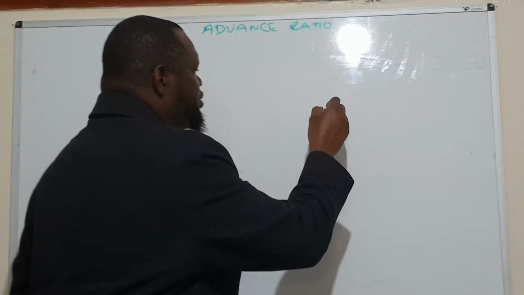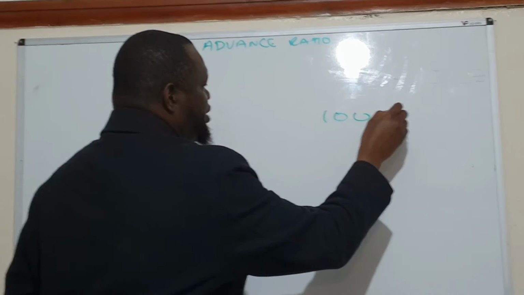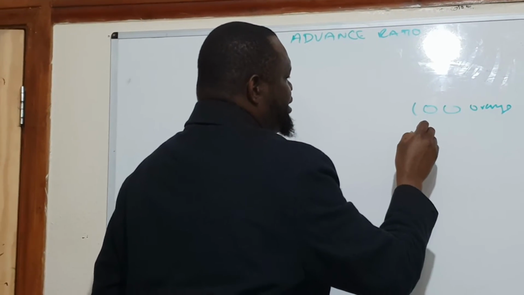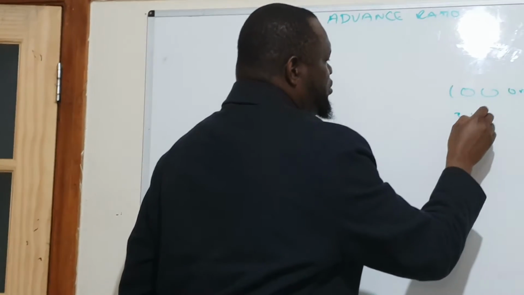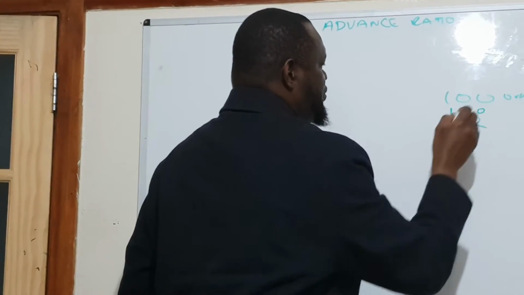Last week we did ratio, but we did simple ratio, where you divide something between people based on certain ratios. For example, when some people share 100 oranges in a ratio of 3:2, this is Lamin, this is Omar.